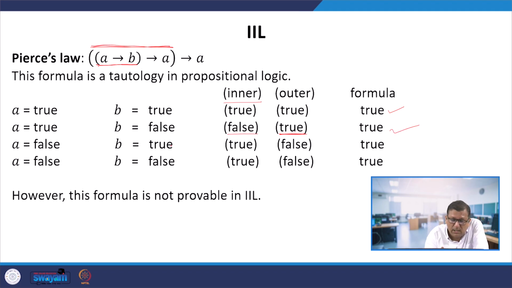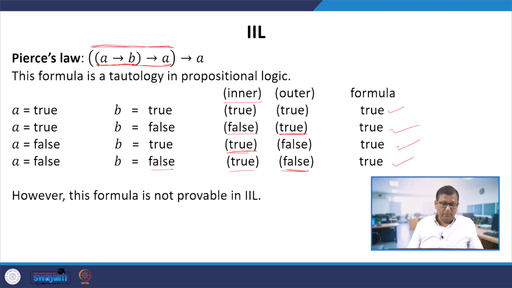Now A is false and B is true. This inner part is true. True implies false is false. False implies false is true. So this is true. Again A is false, B is false. Now false implies false is true, so the inner part is true. Now true implies false is false. False implies false is true, so this is true. So in all possible cases it is true, so it is a tautology.